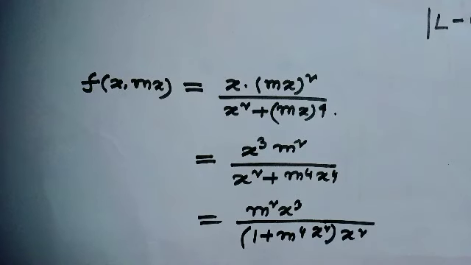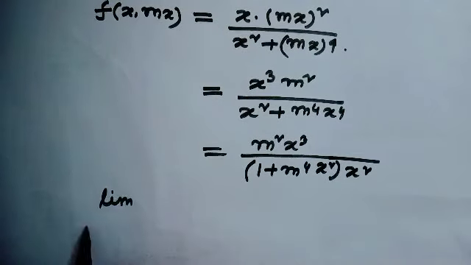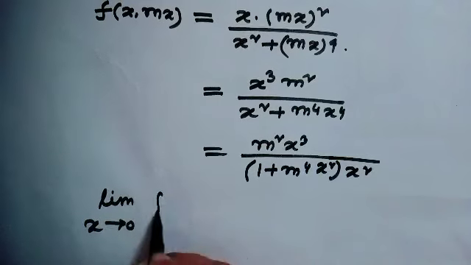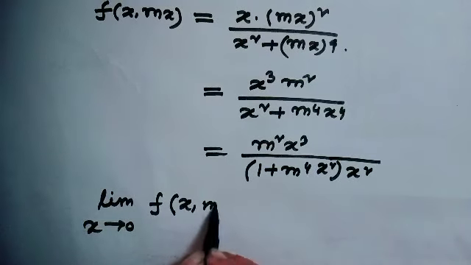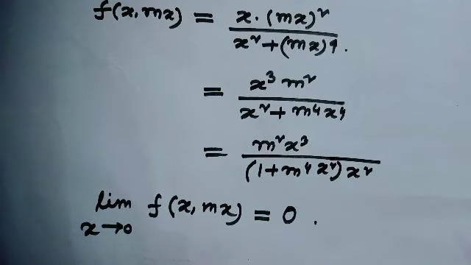And since we put y equal to mx, the limit as x approaches 0 of f of x comma mx will always be 0.